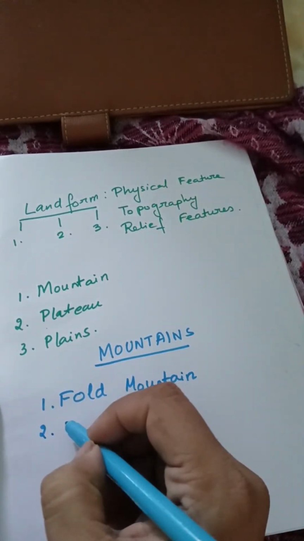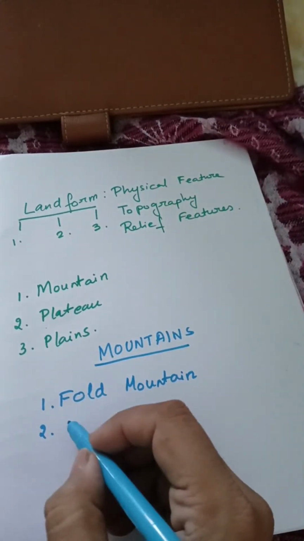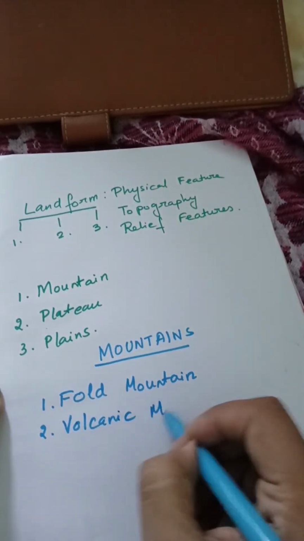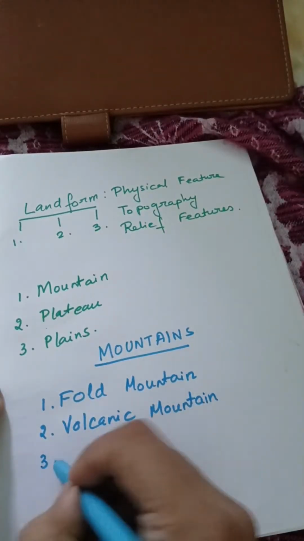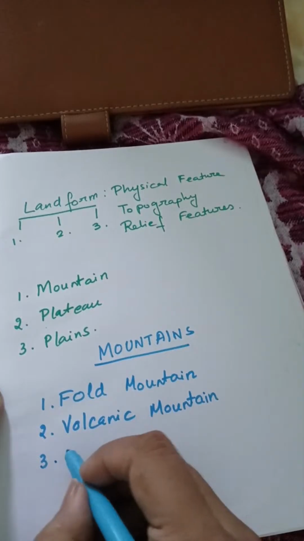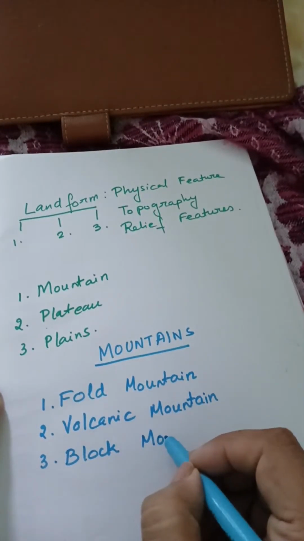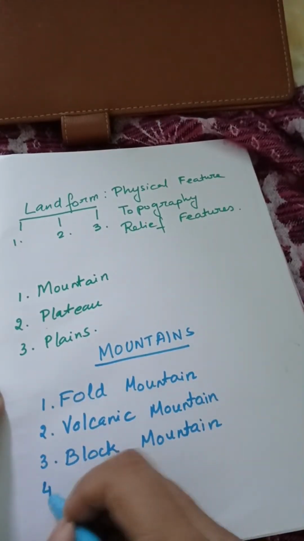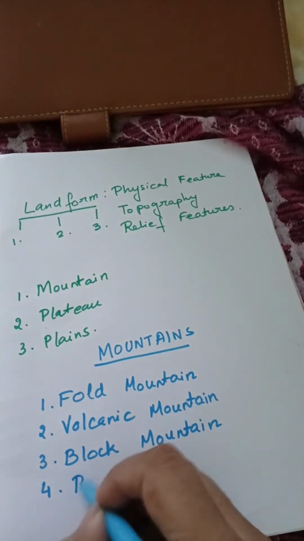Two is volcanic mountain. Three, block mountain. Four, residual mountain.